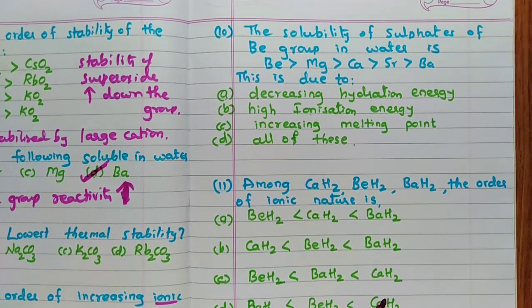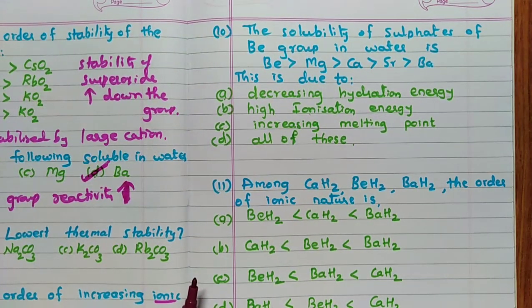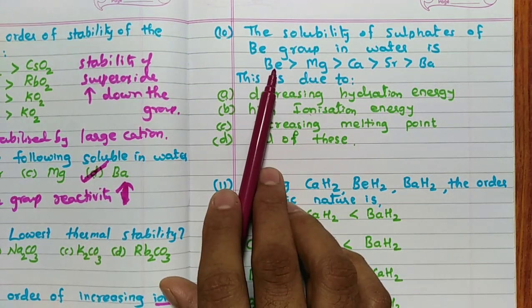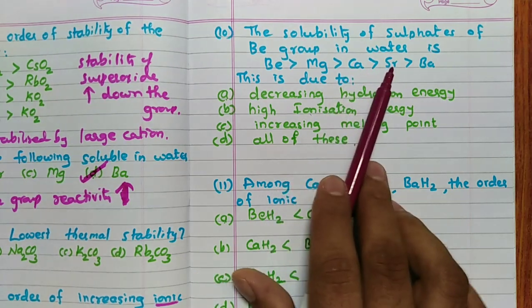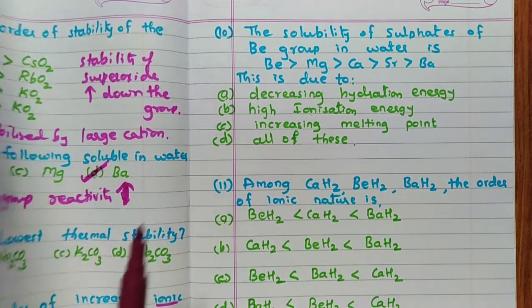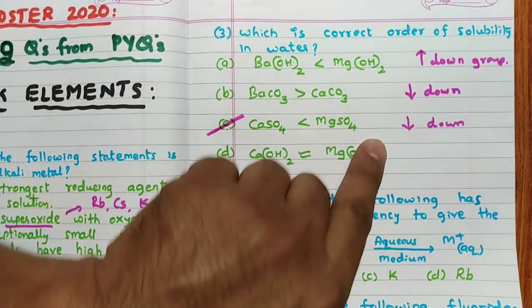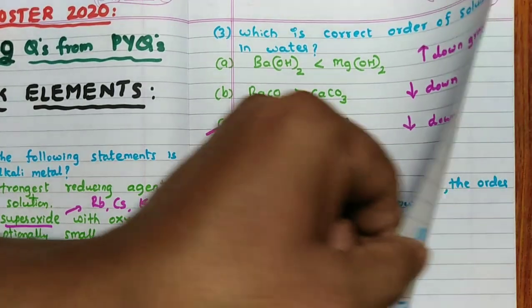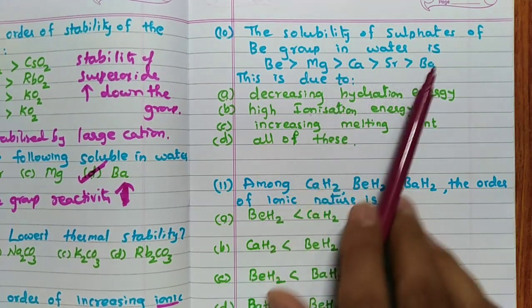Now, in this particular case, solubility of the sulfates of the group 2 elements in water. Solubility of beryllium sulfate is more than magnesium, calcium, strontium, barium. Solubility of sulfate decreases down the group, which we have already discussed. Correct? They are asking what is the reason for that.